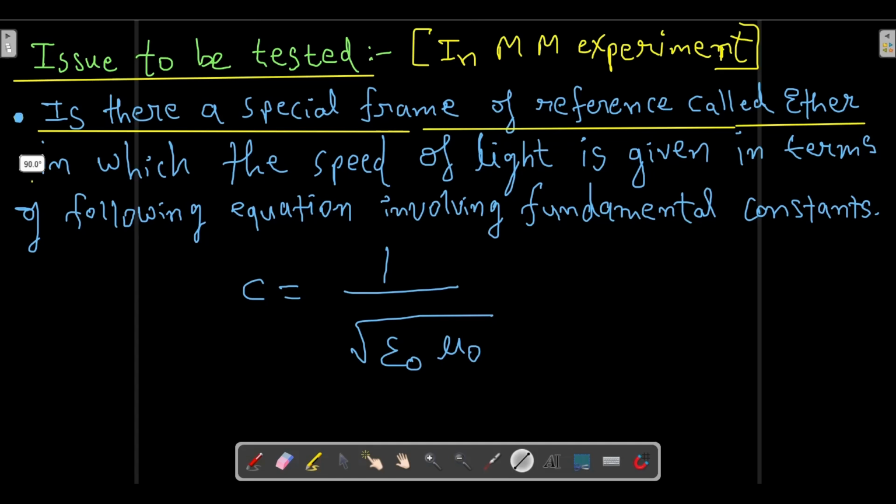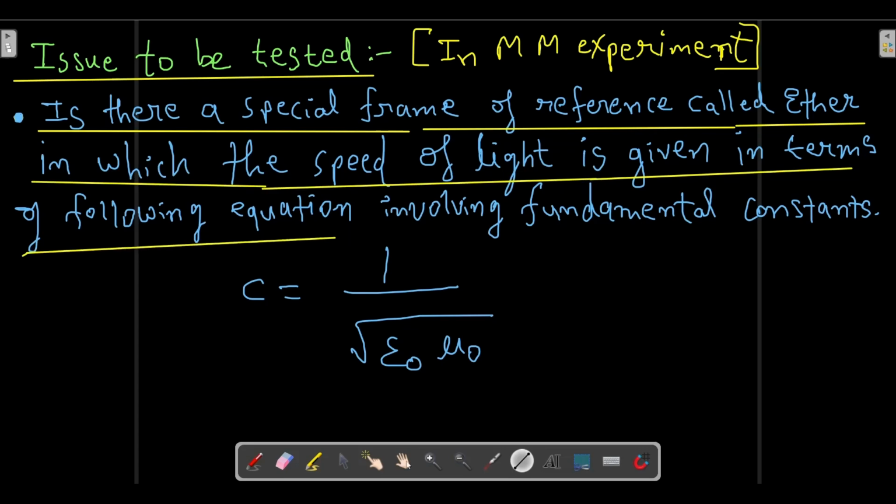This ether was a frame in which the speed of light is given by the following equation. So this ether was such a frame in which this equation holds good: C equal to 1 upon square root of epsilon naught mu naught. This equation holds in ether. It was assumed during those days, in the physics of the 1890s, that